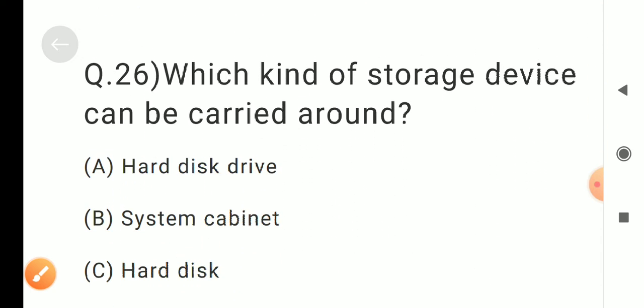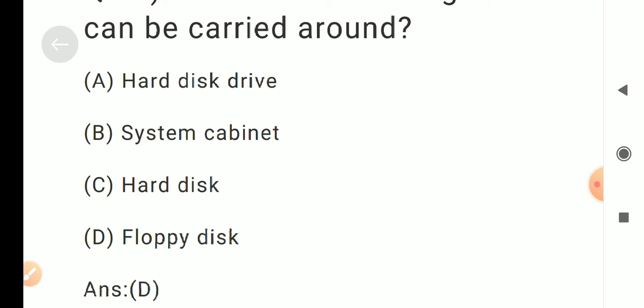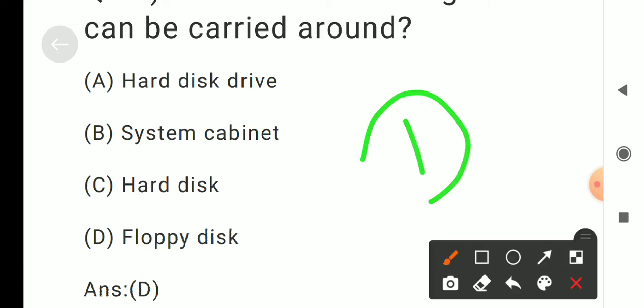Question number 26. Which kind of storage device can be carried around? Options are A. Hard disk drive, B. System cabinet, C. Hard disk, D. Floppy disk. Correct answer is D. Floppy disk.